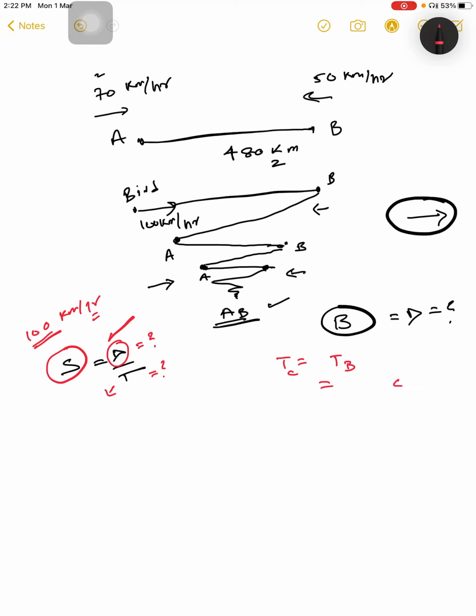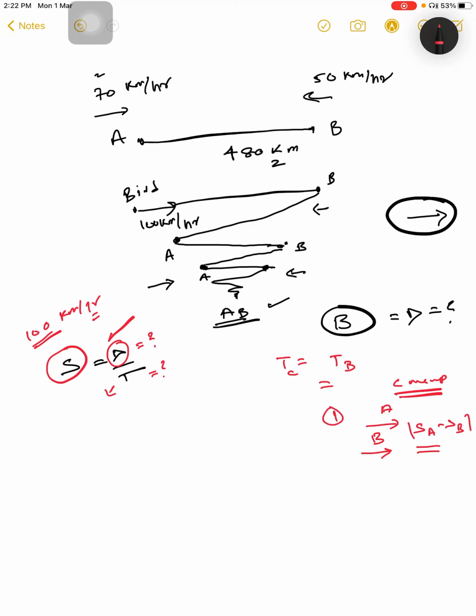First of all, the concept is, if two objects, suppose A and B, are moving in the same direction, then the relative speed is SA minus SB. We will always take the mod because speed is never negative.